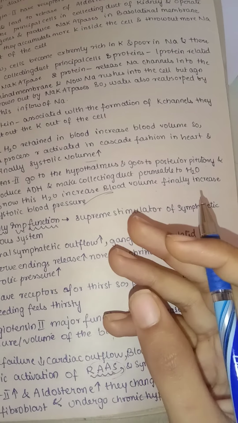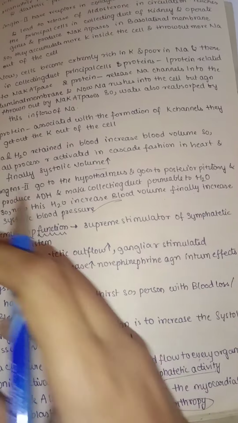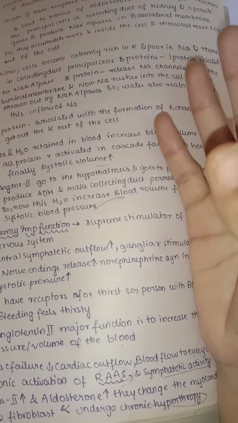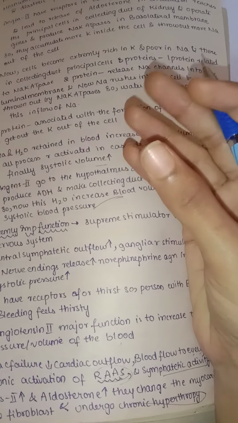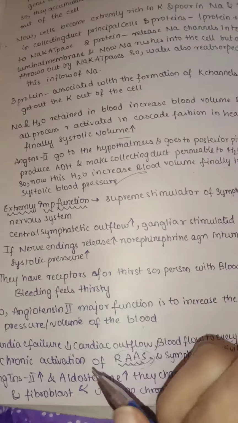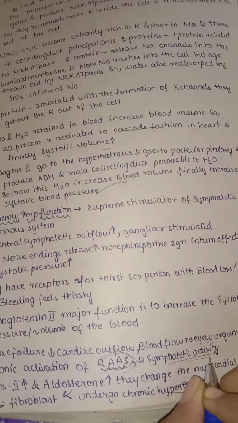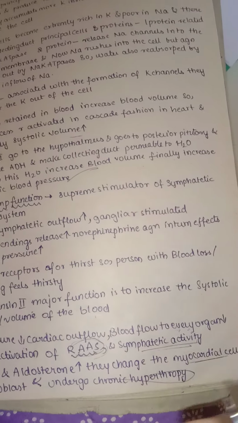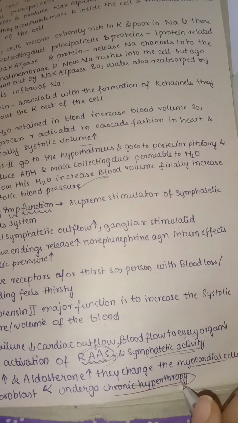So now this angiotensin 2 will come to the adrenal cortex and activate the aldosterone. All these processes are mainly used to increase the blood volume and increase the blood flow to all body parts, so that we can compensate for the blood loss by hemorrhage or any other factor. But sometimes this system is overactivated, so the sympathetic activity will be overactivated, and this will change the myocardial cells in the heart, leading to overexcitation and also sometimes chronic hypertrophy.